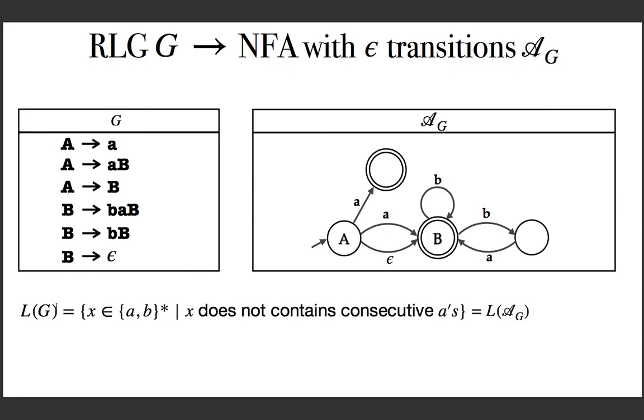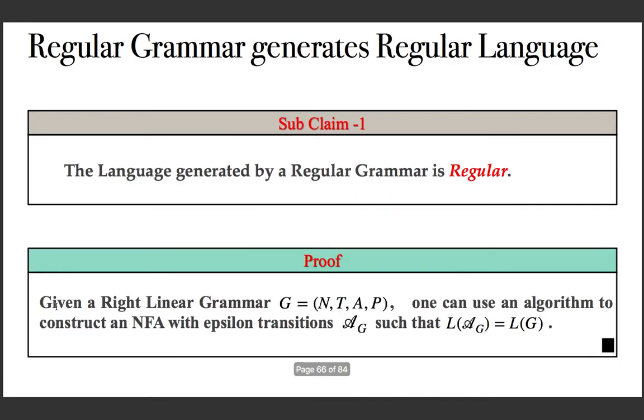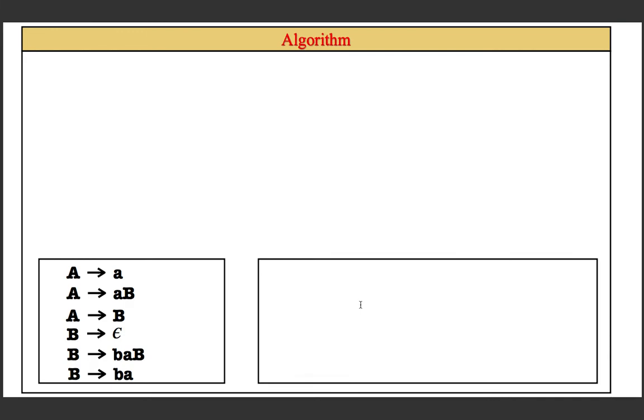And this is enough now to prove this theorem, which tells us that given a right linear grammar G, one can use an algorithm to construct an NFA with epsilon transitions A_G such that their languages are the same. And you remember, capital A is the start symbol of the given grammar. Please remember it for constructing the algorithm. Capital A is the start symbol. So by using the same example, we can try to collect the steps in the algorithm.